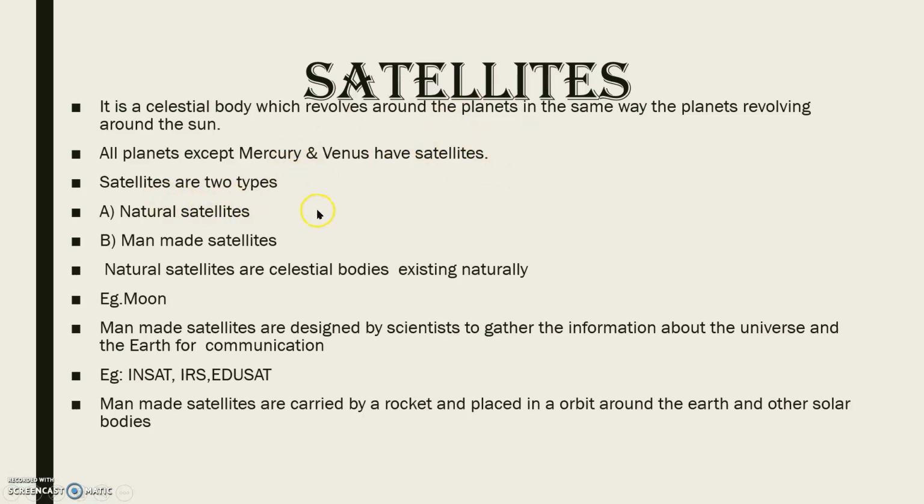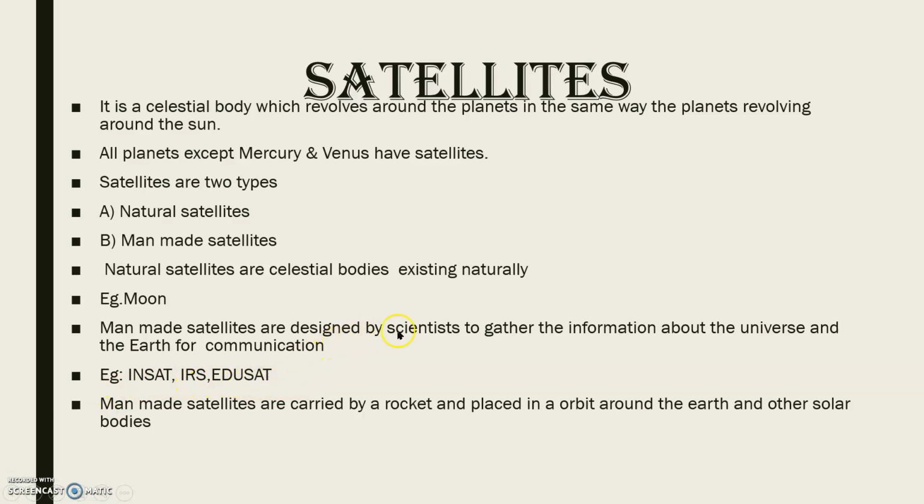Remaining 6 planets, they have satellites. Satellites are of 2 types: natural satellites and man-made satellites. Natural satellites are celestial bodies existing naturally. Example, moon. Moon is the natural satellite of the earth. Man-made satellites are designed by scientists to gather information about the universe and the earth, and for communication. Example, INSAT, IRS, EduSat, all. These are all man-made satellites.